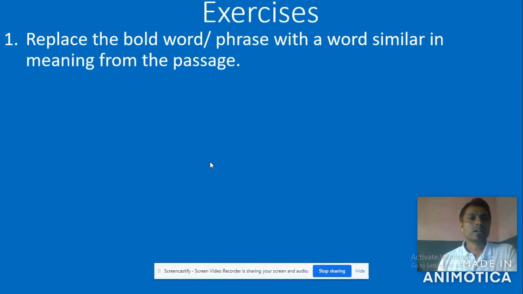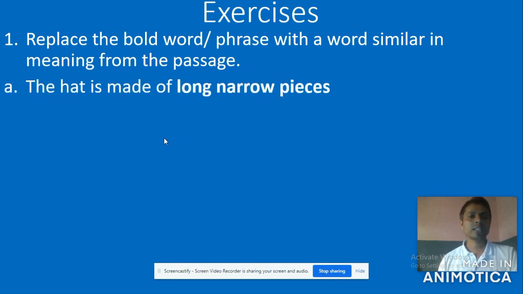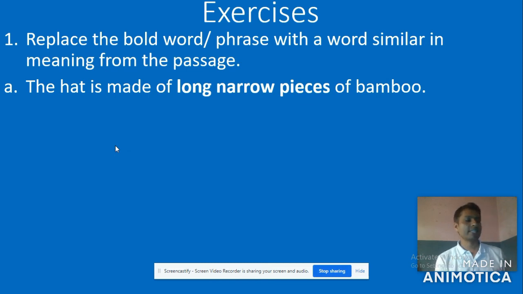Now we have to begin our exercise. Replace the bold word or phrase with a word similar in meaning from the passage. You have to find a synonym from the context. You can look at the book; it is given on page number 5. Number A, look at the screen as well. What do you see here? The hat is made of long narrow pieces of bamboo.